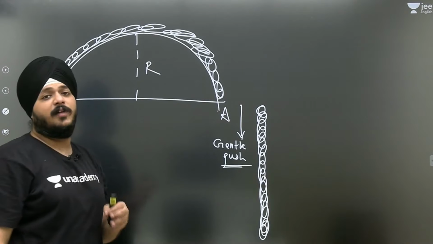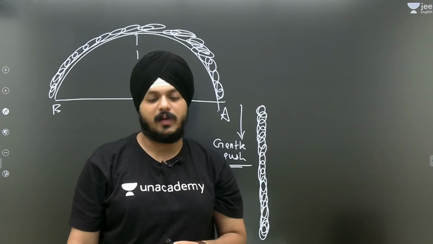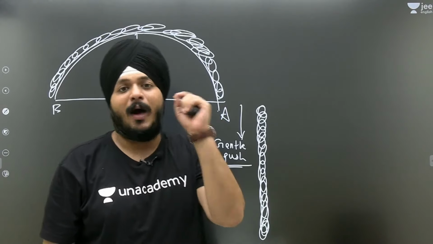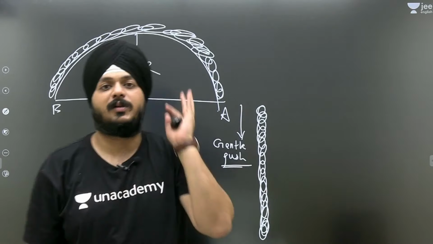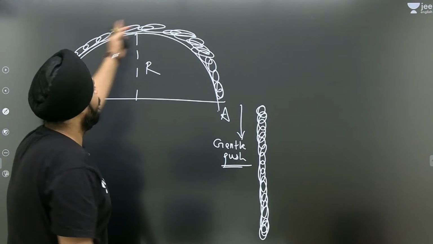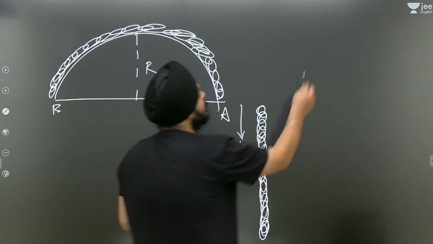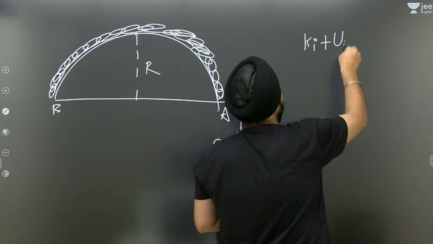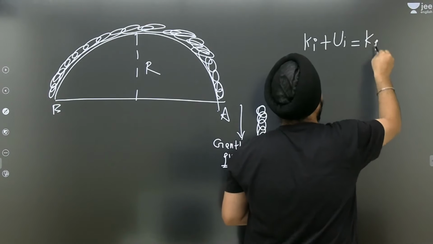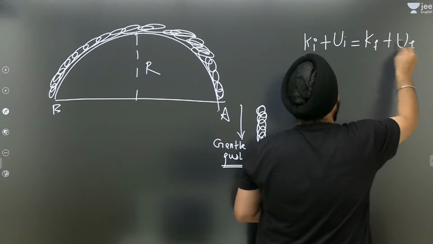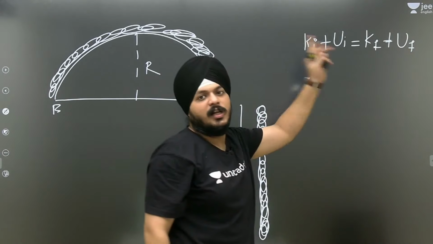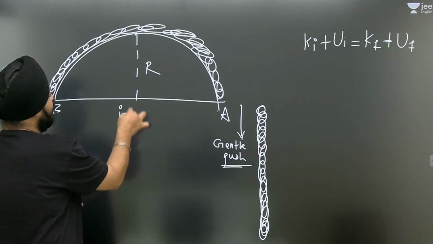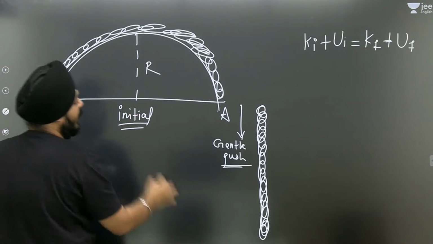Whenever you are applying the work energy theorem, as in the previous case also, keep one thing in mind: check whether the friction is present or absent. Here the friction is absent, so it means mechanical energy is conserved. And whenever mechanical energy is conserved, you have to use this equation: K initial, U initial, K final, U final. Locate the spots. This is the initial spot and this is the final spot.